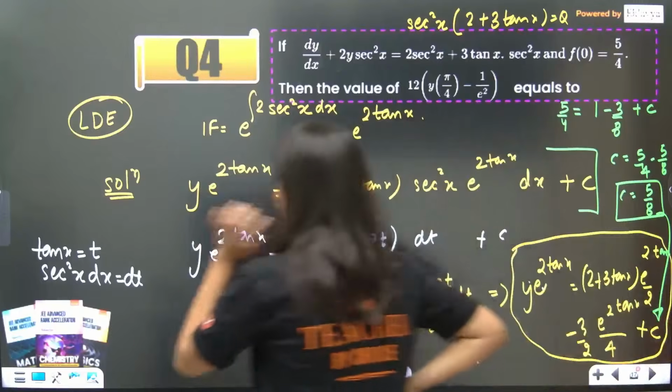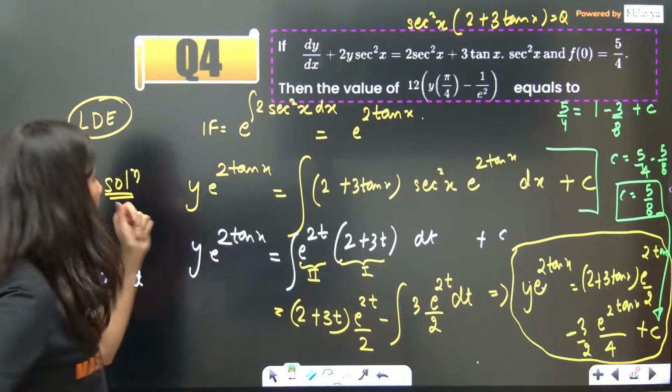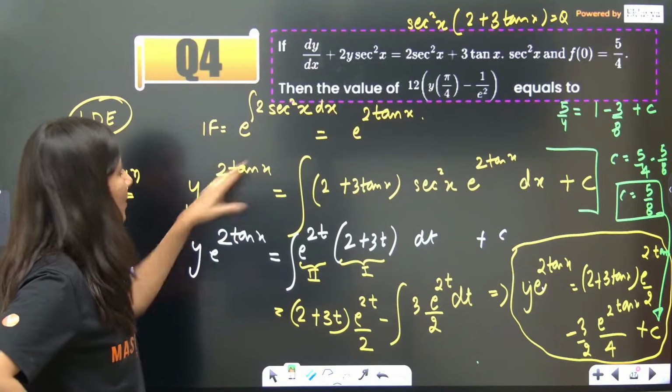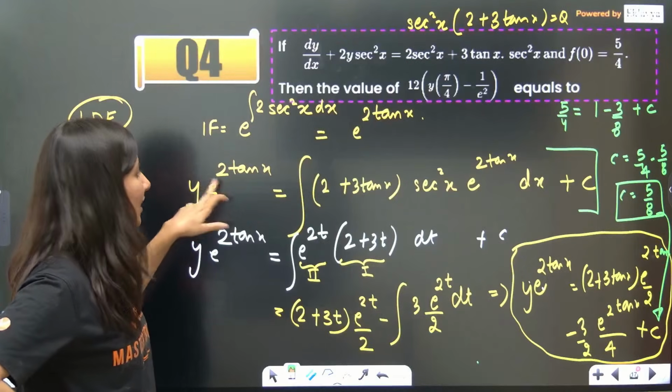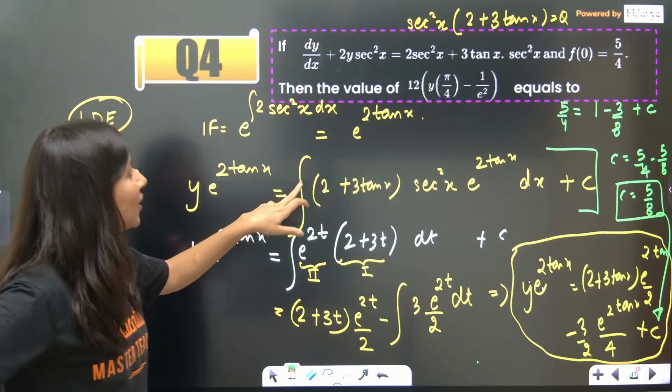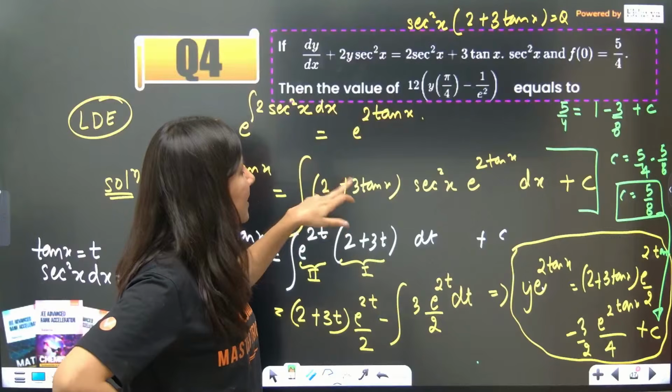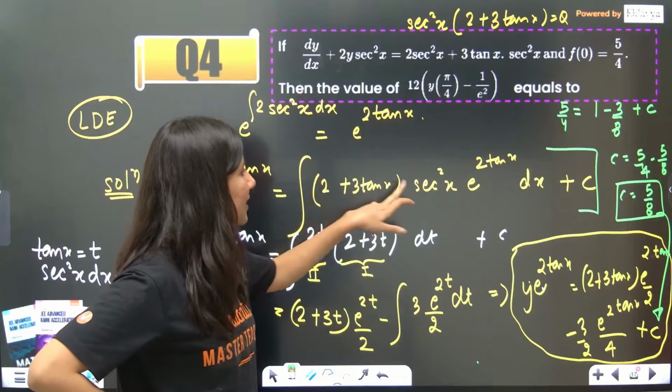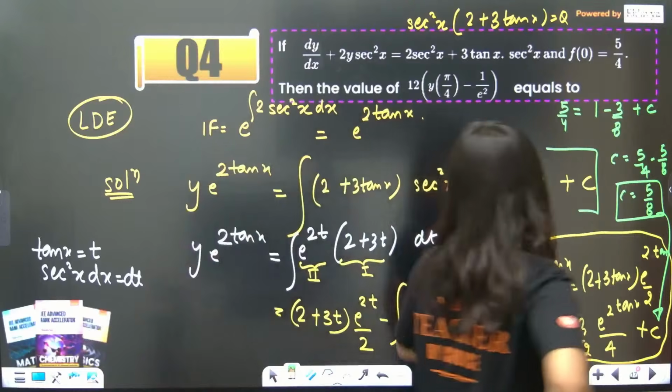Let me check one time. Let me check. Okay, you guys are telling me something. So this is the integrating factor. Y into integrating factor is equal to q. This is your q, right? Sec square x is common, 2 plus 3 tan x, sec square x e power 2. Till here it is correct.